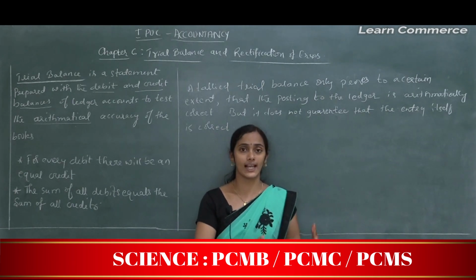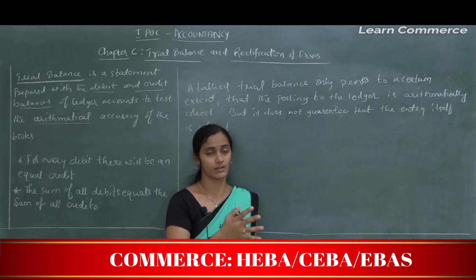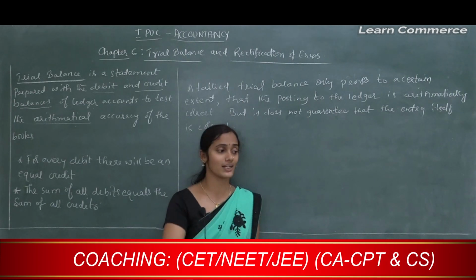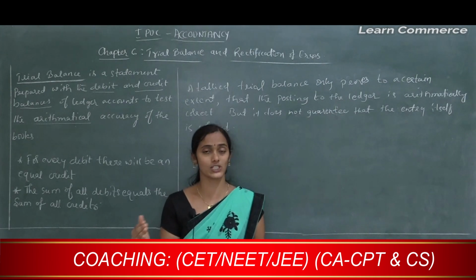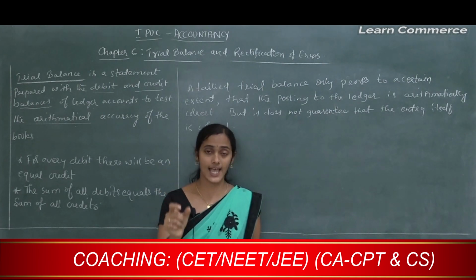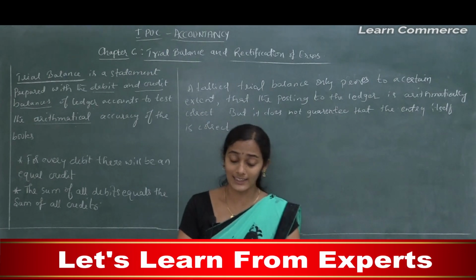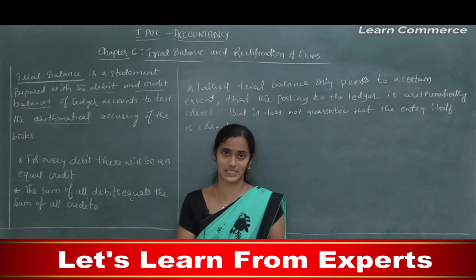Once the trial balance shows the correct amount, meaning both debit and credit columns show equal value, we cannot easily judge that all the transactions are recorded in an exact manner. So a tallied trial balance only proves to a certain extent.